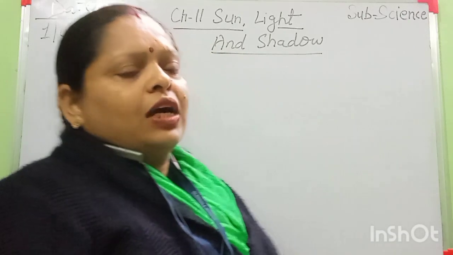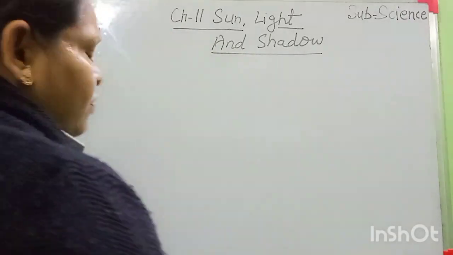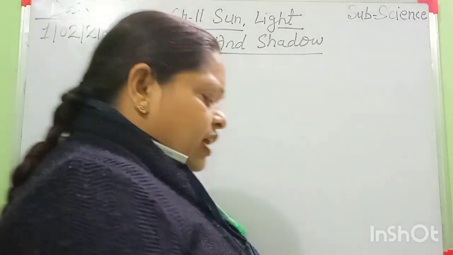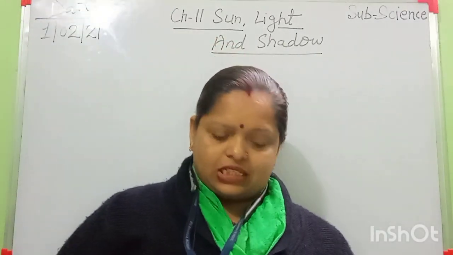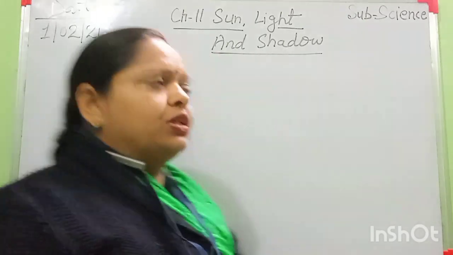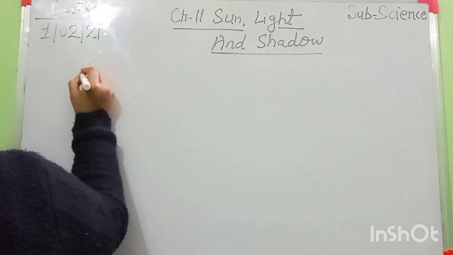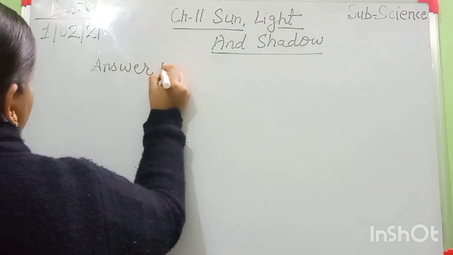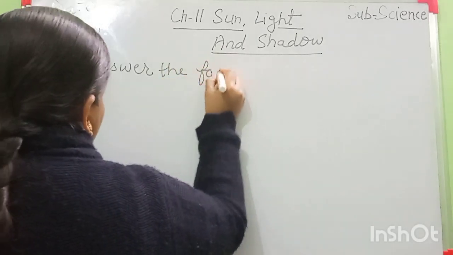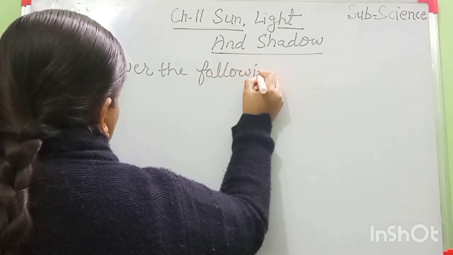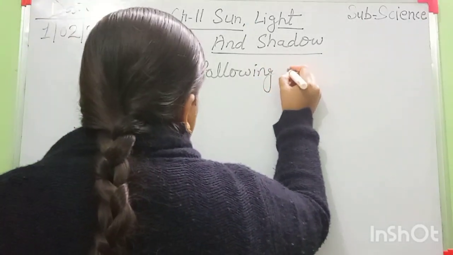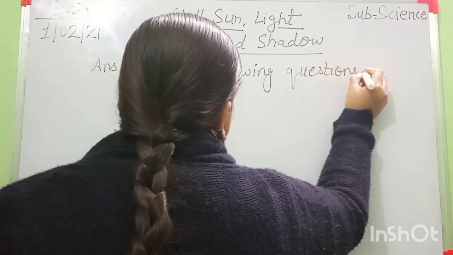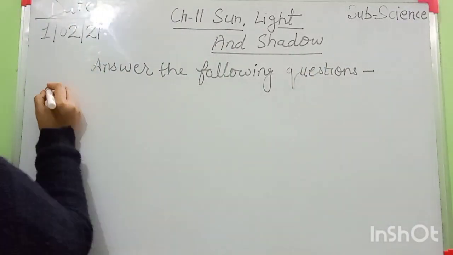Okay, then I am starting now. According to your book, the first question is, what are natural sources of light? Give two examples. Your heading is: answer the following questions. Question number 1.